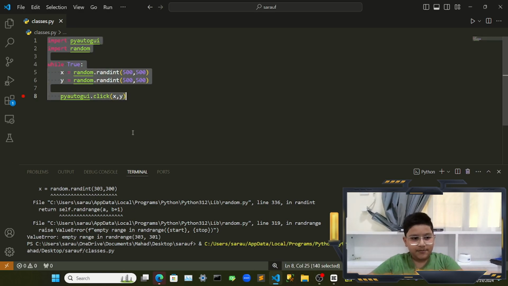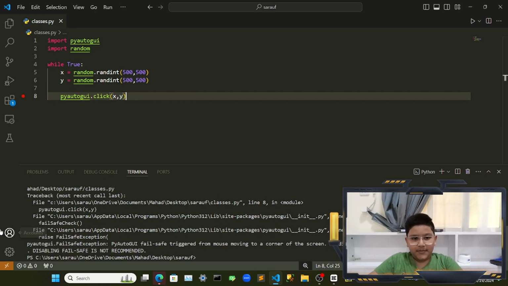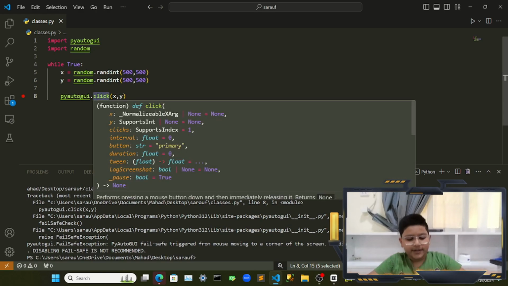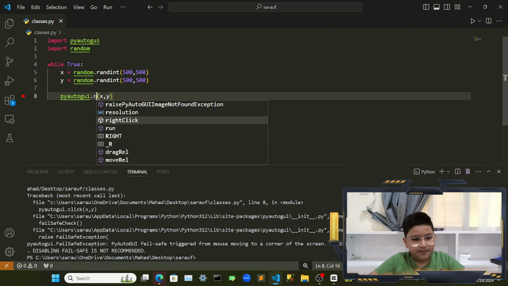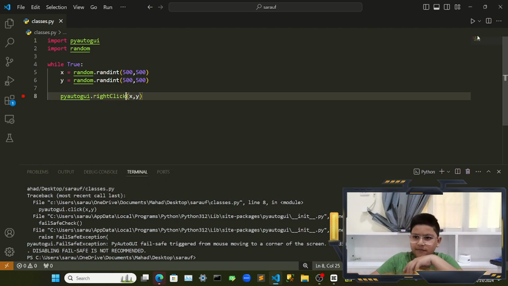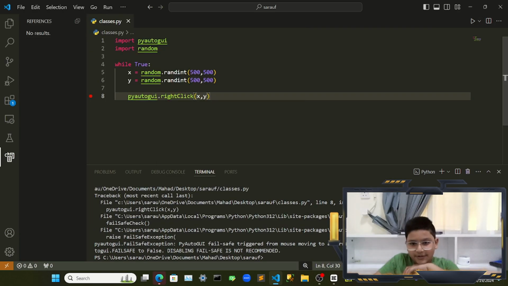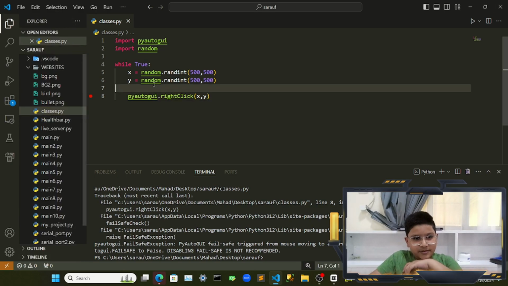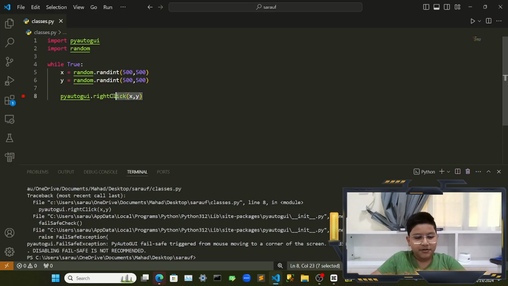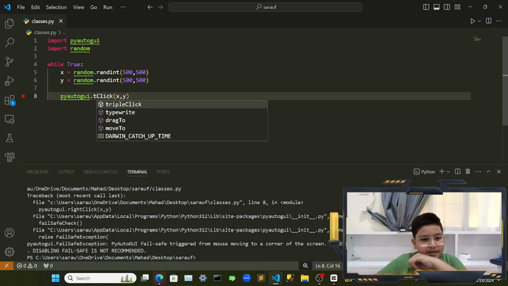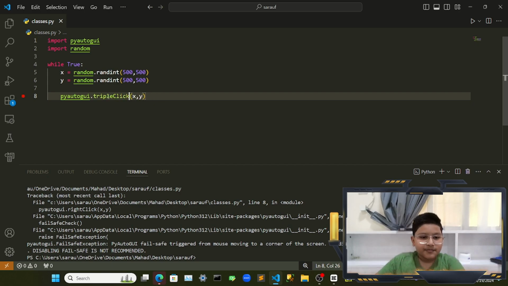Yeah, see this, because this click it could be very dangerous. You have to force it to get out. And I will also try left and right click. I'll right click. I have not known this right click. Oh my gosh, this is not good. I'm just telling you for knowledge, if you want to use it in a game or anything. And I'll check the triple click. What's that triple click? Yeah, triple click.